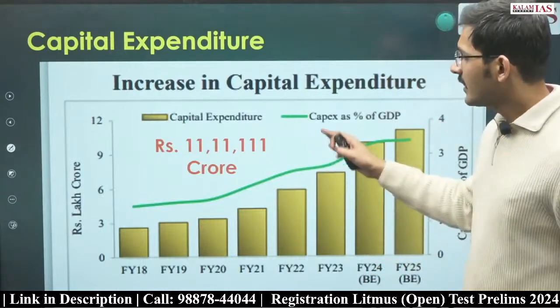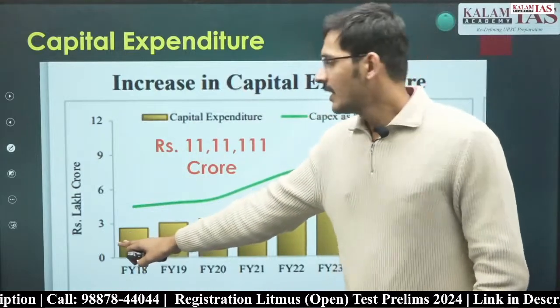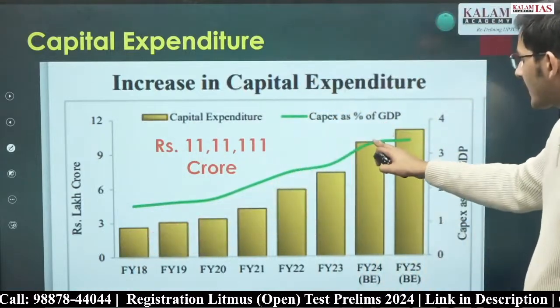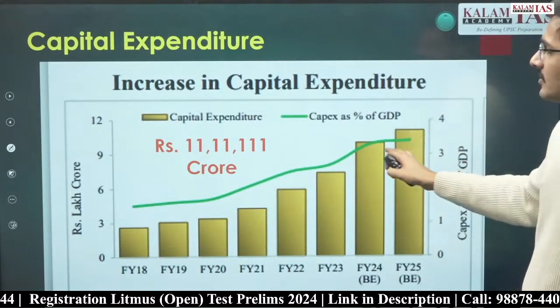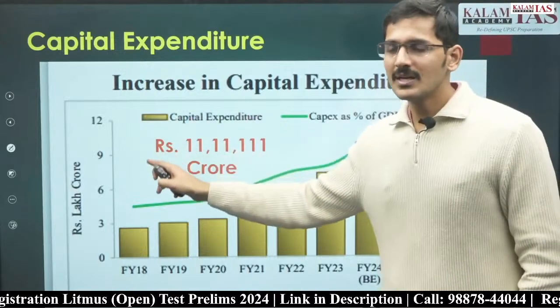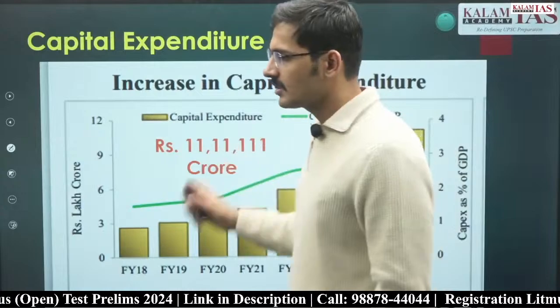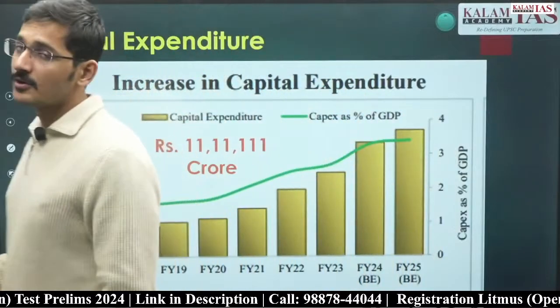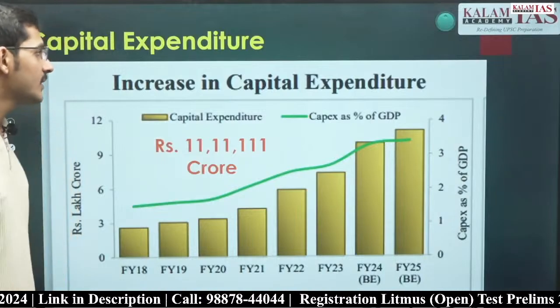For example, in financial year 18, it was around 2.75 lakh crore, which has increased to 10 lakh crore in financial year 24. And this year's budget, the budgeted estimate of capital expenditure is 11,11,111 crore. This is a special number announced by the Finance Minister of the Government of India.